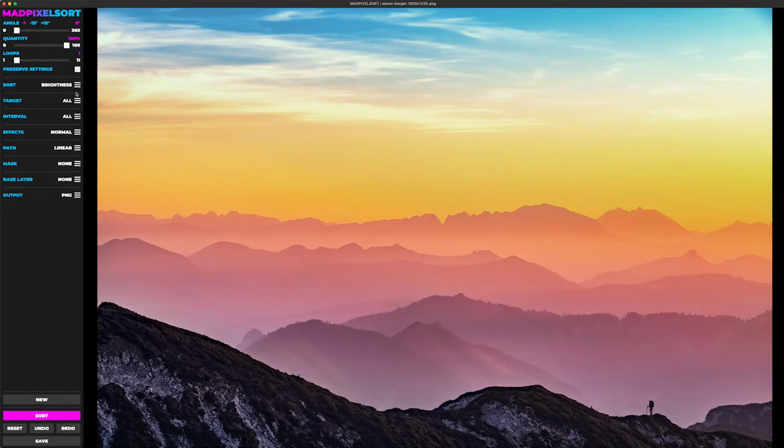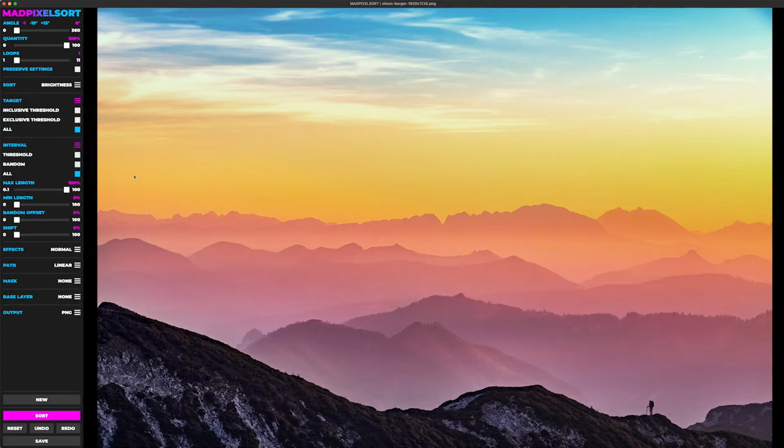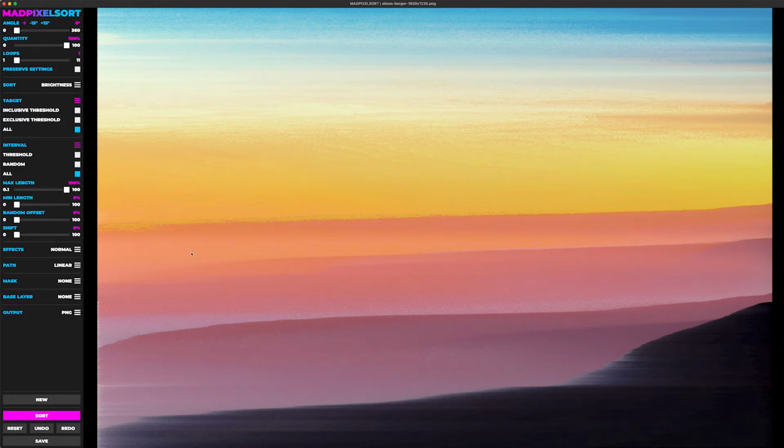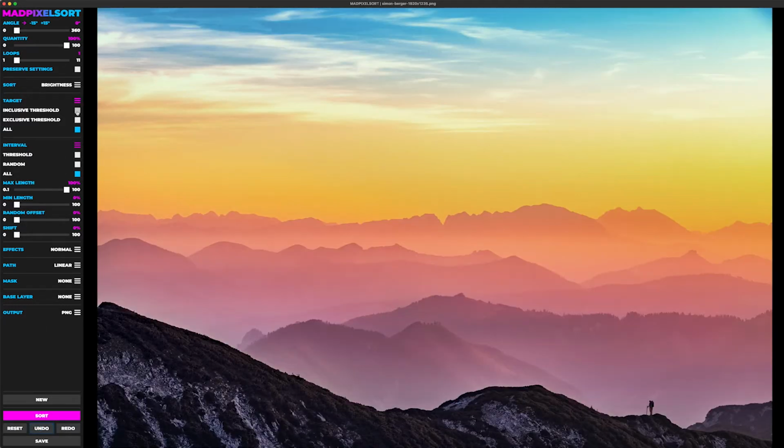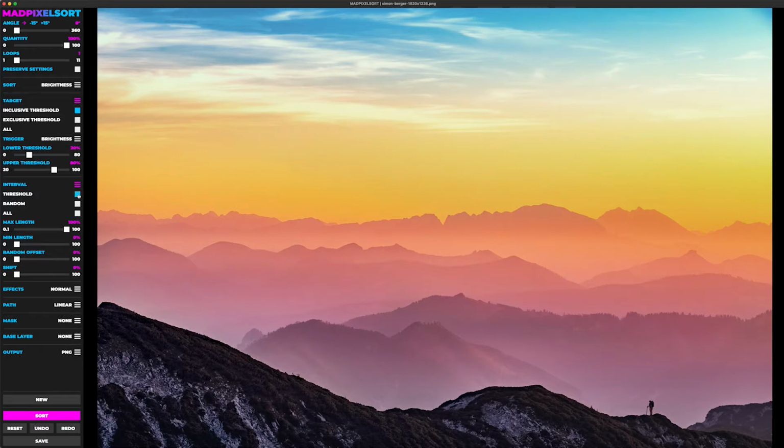All right, next up are targets and intervals. These two work together. As I showed you earlier, if you select all for both of them, it just sorts the entire image without any intervals. Now, I'm going to bring it back to its default, which is an inclusive threshold.